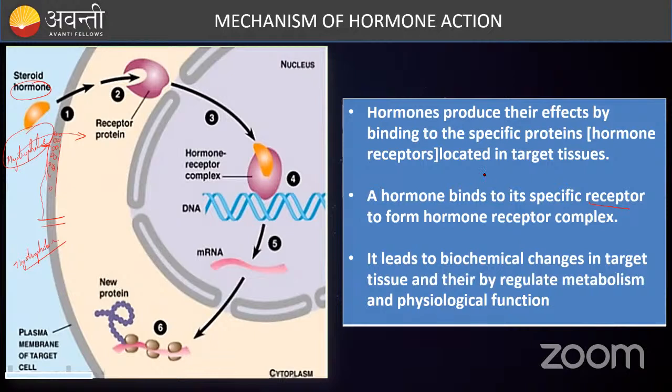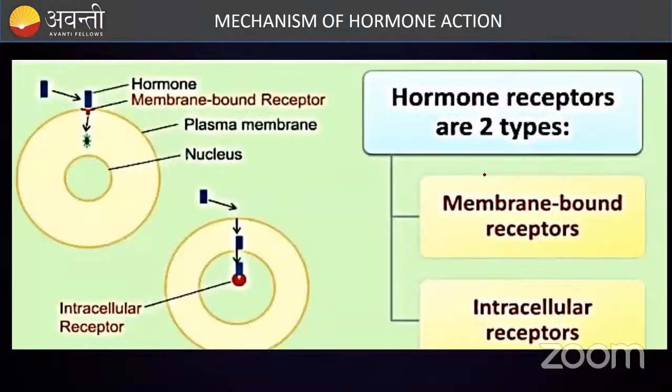What is a receptor? Imagine that your hormone is a key and your receptor is a lock. A particular key has to fit in a particular lock to open it, correct? Similarly, when these two combine very specifically, they form a complex called the hormone receptor complex. That will induce a biochemical change in the target tissues, thereby regulating the physiological or metabolic factors.